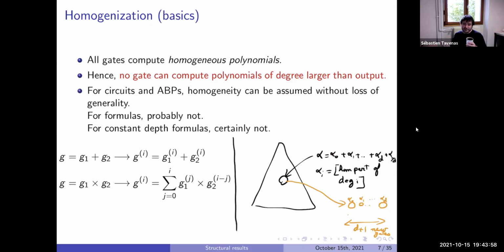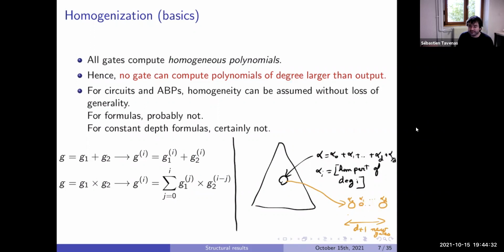The idea is just to duplicate the gate enough times. The good thing is that now the alpha i are homogeneous. So we want to show that we can compute the alpha i inductively from the beta i which are below. We do that for the leaves, then for the next layer, and so on.